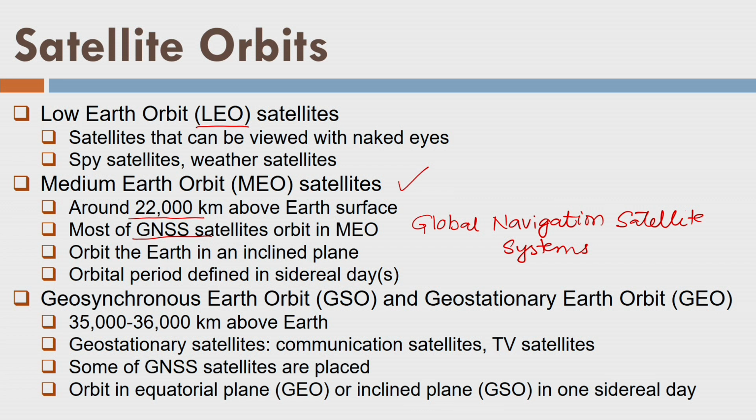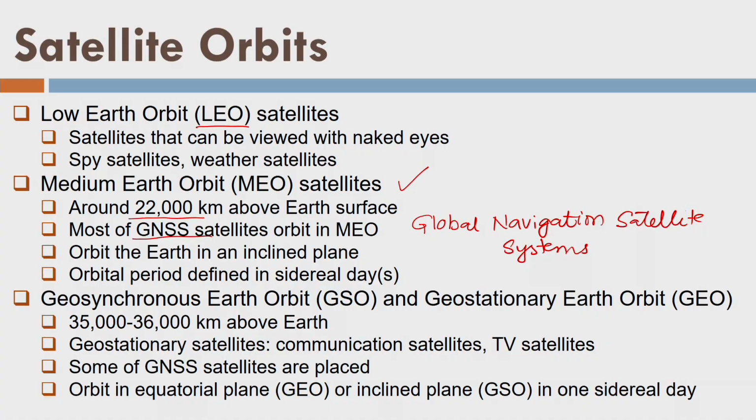These orbits are inclined with respect to the equator of the Earth, like this, or like this. And the orbital period is defined in sidereal days. That means how many sidereal days a satellite takes to complete its revolution around the Earth, not rotation, revolution.